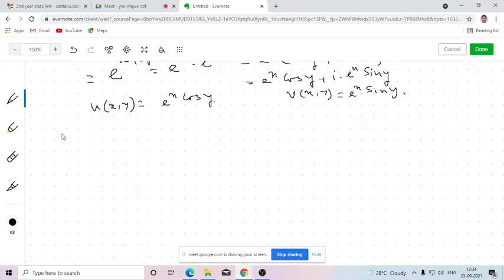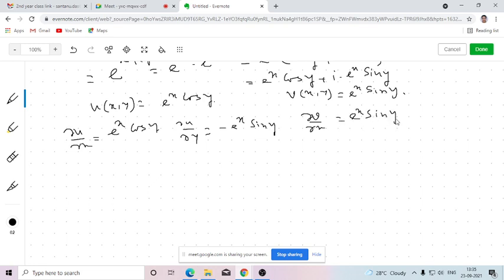Okay. So what is del u del x? E to the power x cos y, because cos y will be fixed. The derivative of e to the power x is e to the power x with respect to x. And del u del y? E to the power x times minus sin y. And del v del x? E to the power x sin y. And del v del y? E to the power x cos y.